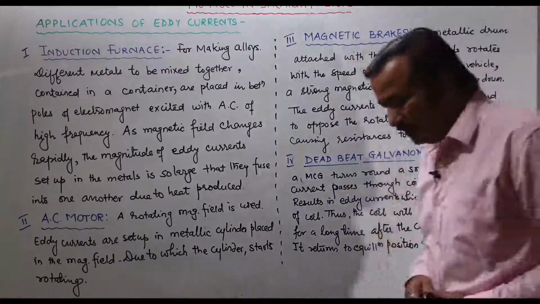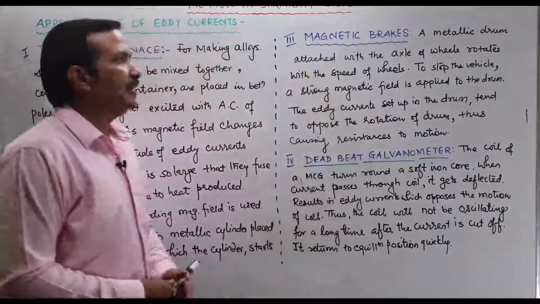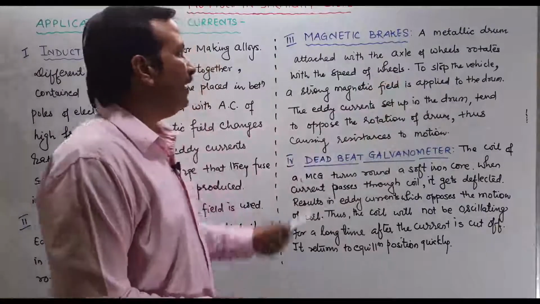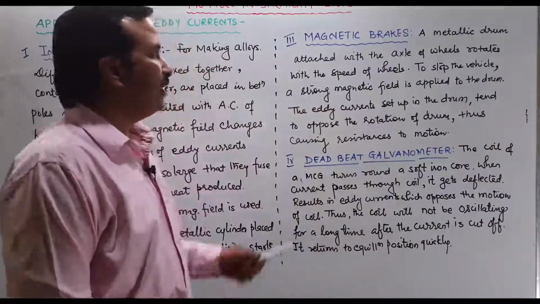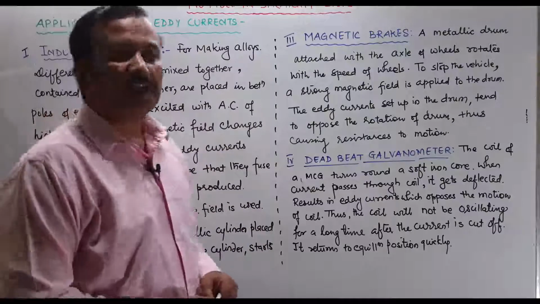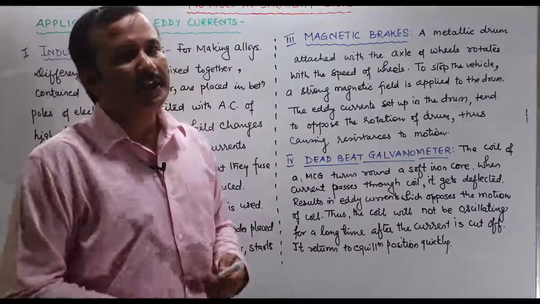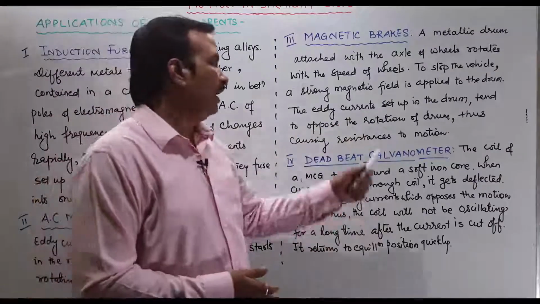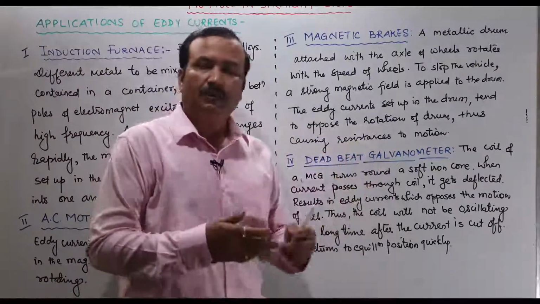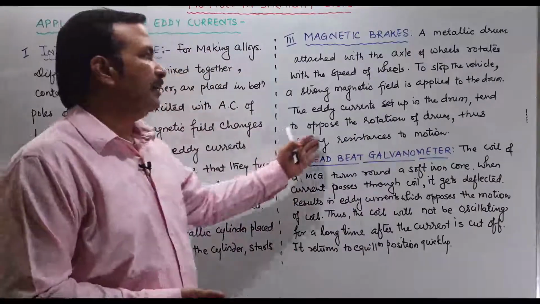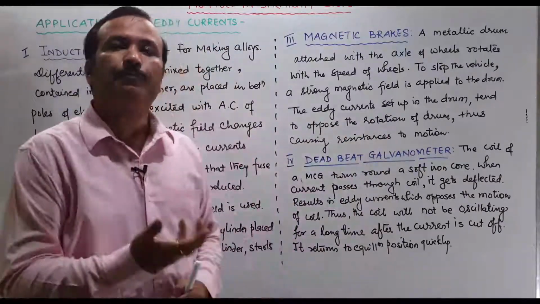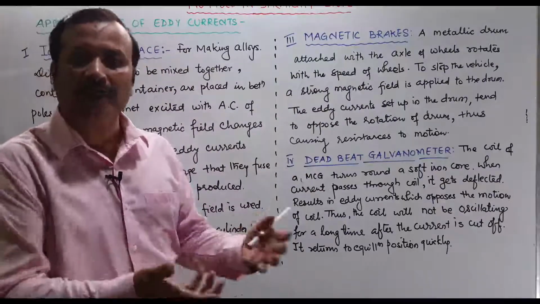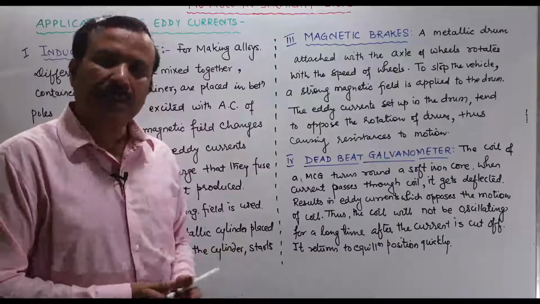Now you can see the third one. What is it? It is the magnetic brakes. A metallic drum attached with the axle of the wheel rotates with the speed of the wheels. Yes. To stop the vehicle, a strong magnetic field is applied to the drum. Strong magnetic field apply करेंगे, there will be eddy currents set up in the drum, and these eddy currents will oppose the rotation of the drum and hence oppose the motion or provide resistance to the motion. मतलब motion को oppose करेगा और हमारा ब्रेक जहां हम लगाना चाह रहे हैं वहां पर लग जाएगा.